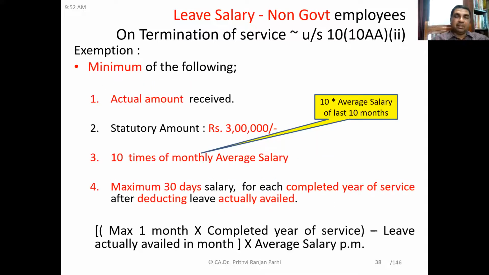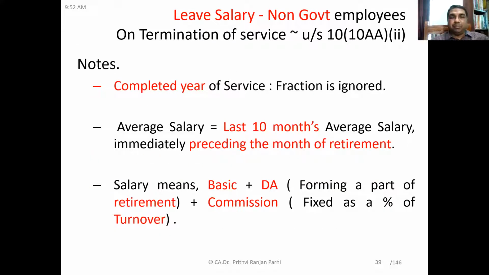Now, let me explain the meaning of completed year of service. Friends, completed year of service means the fraction of a year is to be ignored. Suppose someone has completed 15 years and 3 months. How many years will you take as completed years of service? 15 years. And somebody has completed 15 years and 11 months, how many years will you take? Again 15 years. So the fraction is to be ignored.